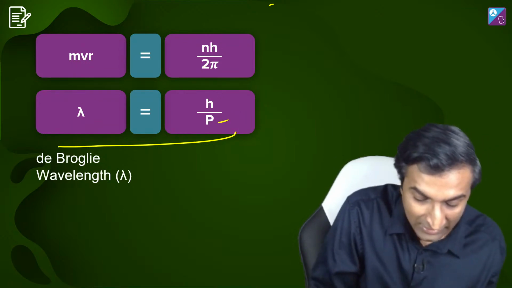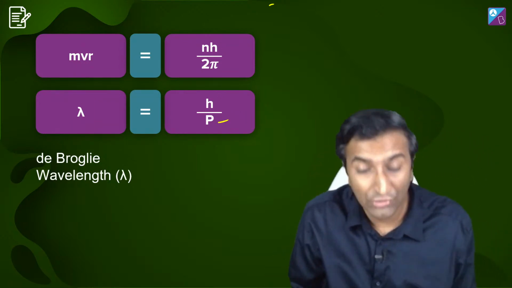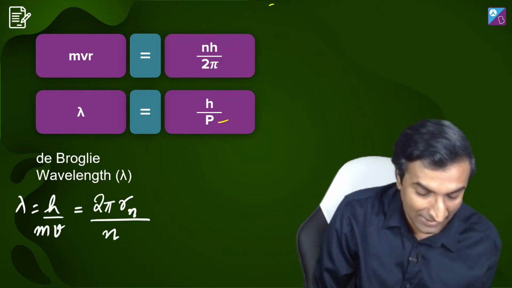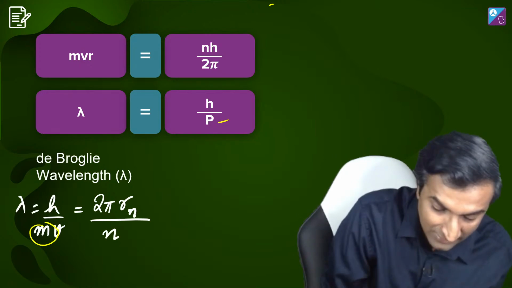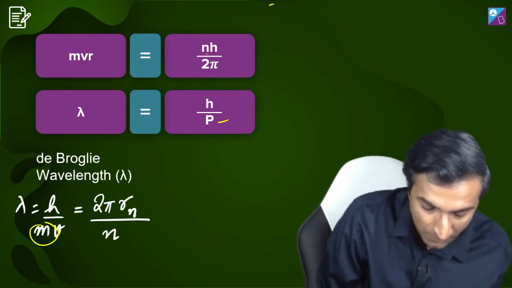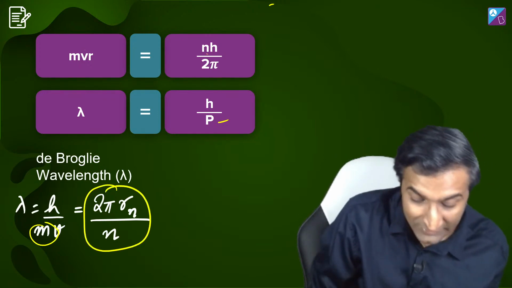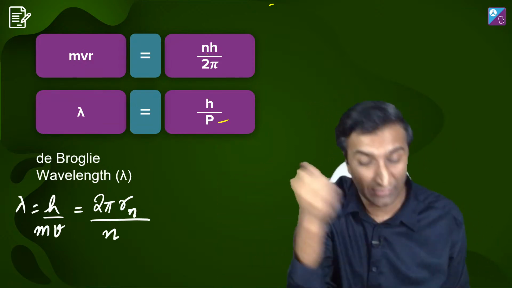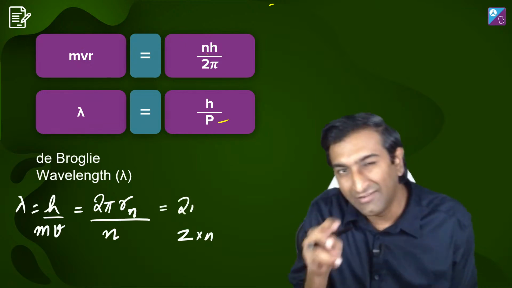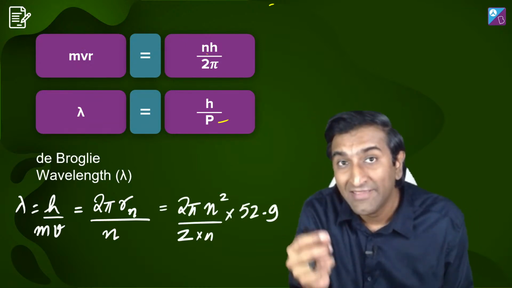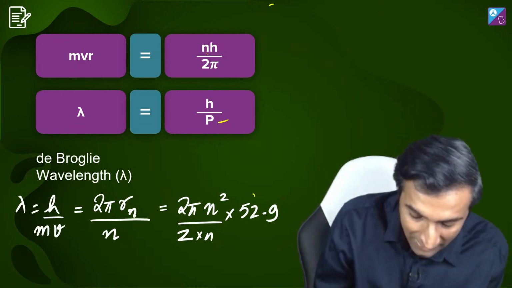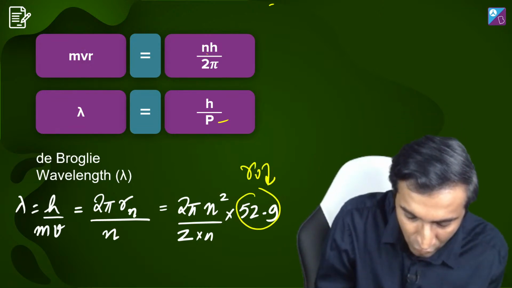Let's see. This is why I'm using this equation. I'm justifying to you why I used this equation. Look, lambda equal to h by p, that is mv, and mv from this equation is simply nh by 2 pi r. Okay? But which r is this? It is r n of that second Bohr orbit, because that's what I've got to find out. Now, I need to remember that formula: Rn is n square by Z times R0. Okay? And I have substituted the value of R0 here.